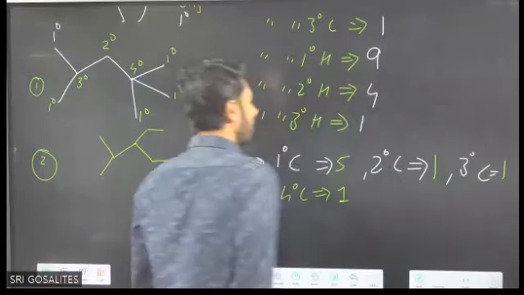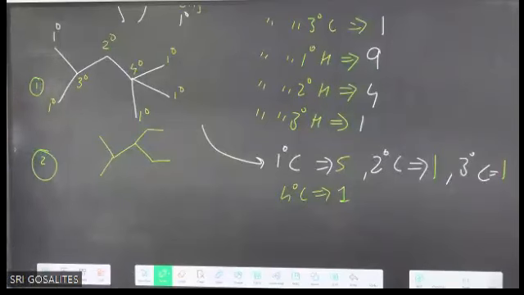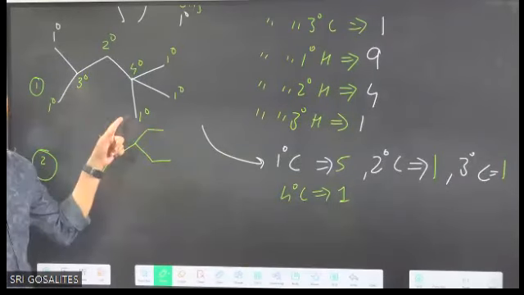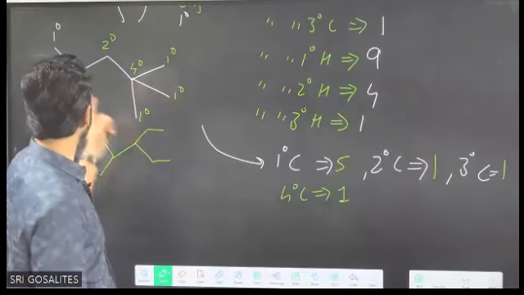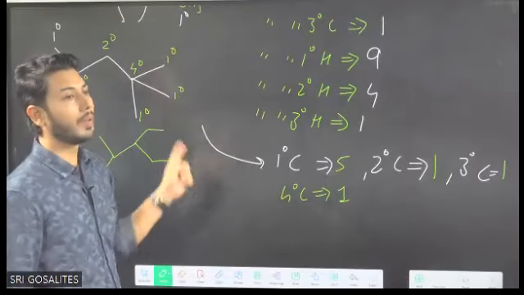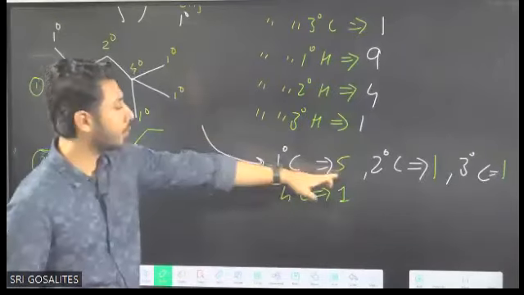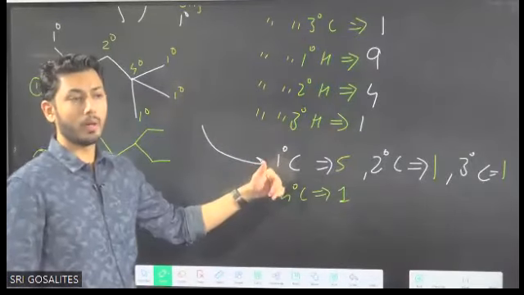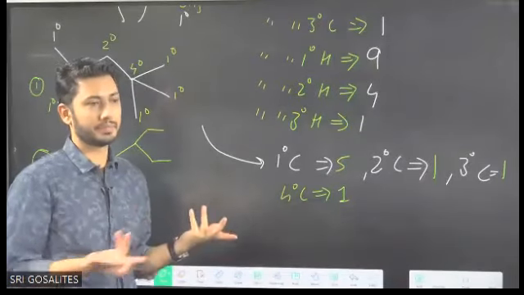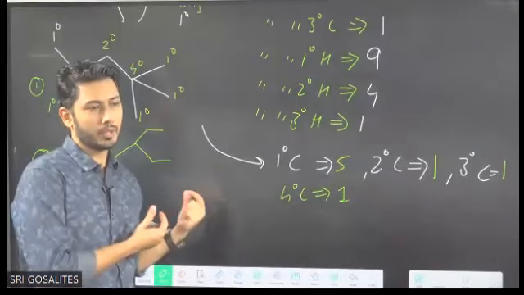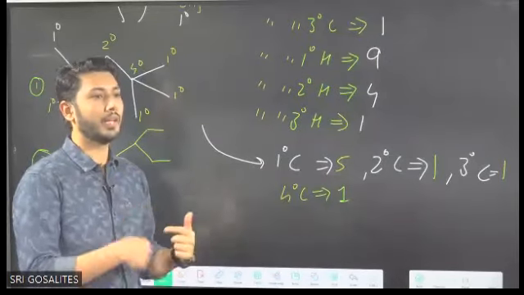Those who are getting it right, very good. If the question is how many tertiary hydrogens, then answer will be only 1. How many primary hydrogens? So 5 into 3, 15. But you have to think about it. I'm just giving you the answer. Don't believe in just copying things. When you have done some theoretical part, then take the hint and move ahead.